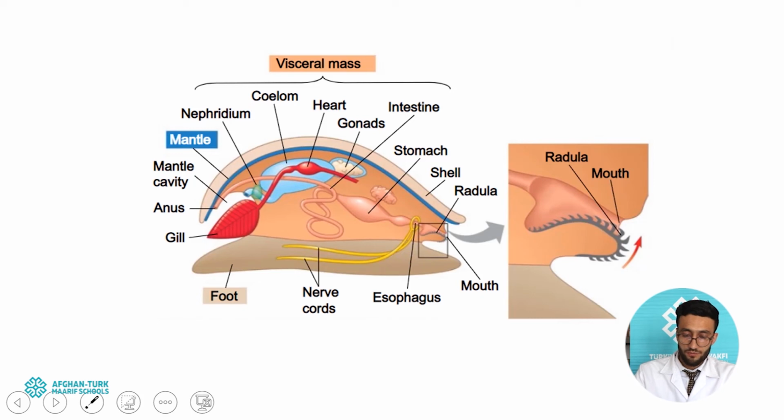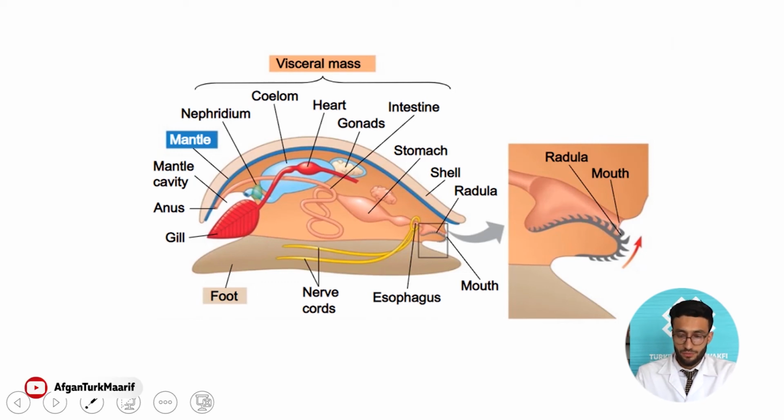After the digestive system, we will focus on the nerve cords. As you see, there is a concentration of neuron cells at the anterior part of the animal. Along the entire body you can see a line of nerve cord which regulates any kind of information necessary to function inside the animal's body. About the heart or circulatory system, we can say that gastropods are defined as having open and closed circulatory systems. It means their circulatory system is categorized into these two systems, one open and the other closed.